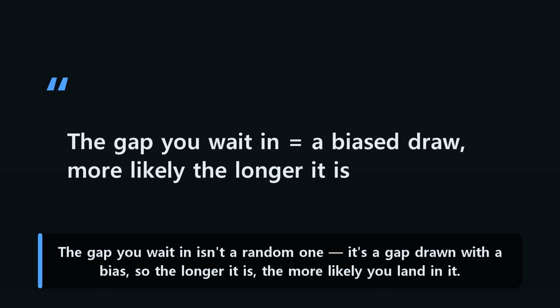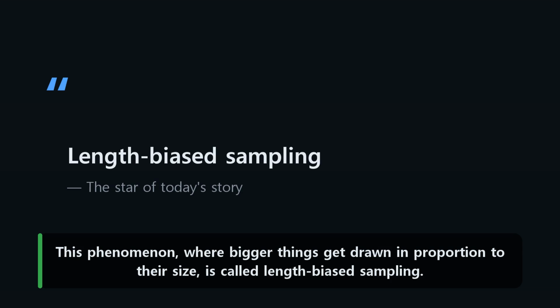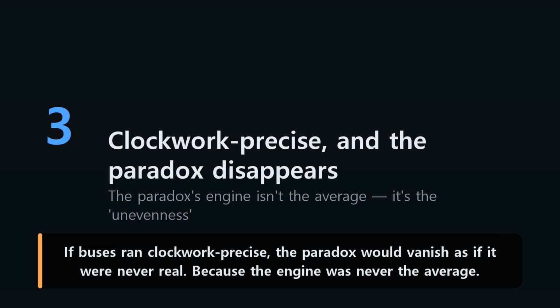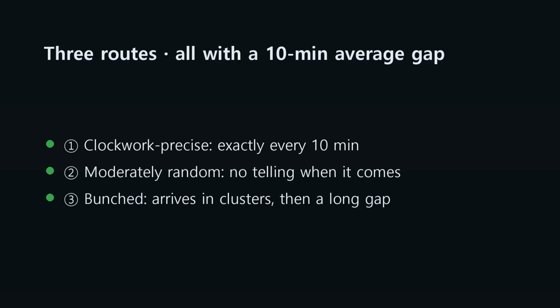The gap you wait in isn't a random one. It's a gap drawn with a bias, so the longer it is, the more likely you land in it. This phenomenon, where bigger things get drawn in proportion to their size, is called length bias sampling. If buses ran clockwork-precise, the paradox would vanish as if it were never real, because the engine was never the average. The culprit isn't the mean, it's the variance.